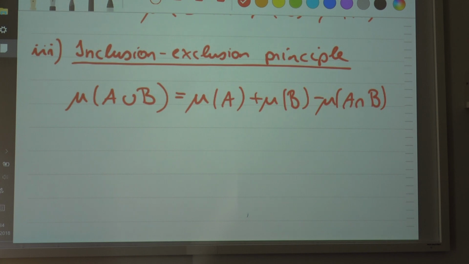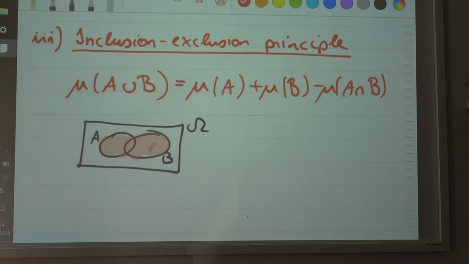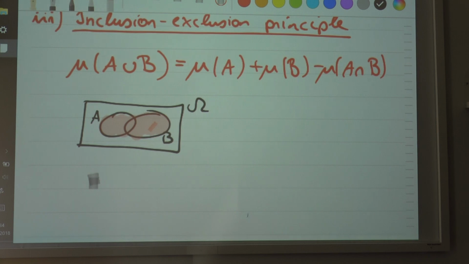So maybe let me just demonstrate that. Here, for instance, you have the set omega. Here you have the set A, and here you have the set B. This will be, let's say, the area of the union. The area function can also be a measure. So the area of the union is equal to the area of A, the area of this set.